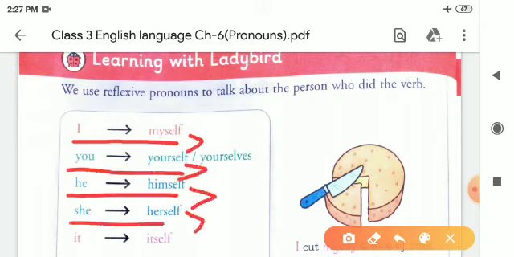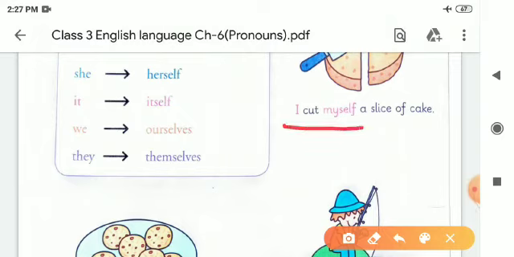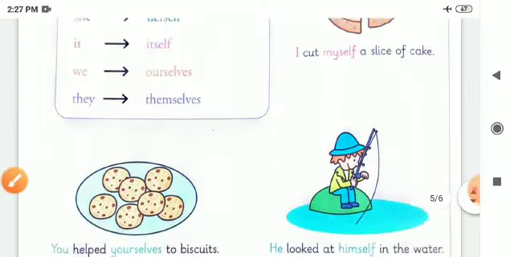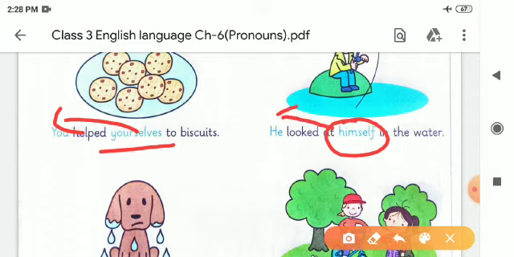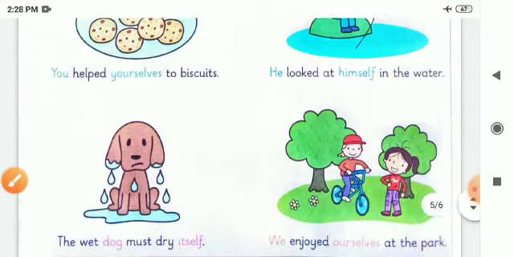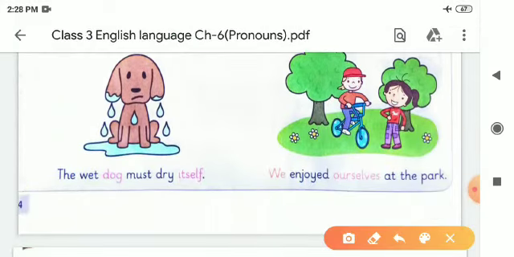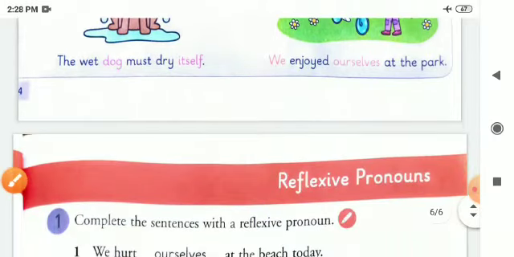Here are some examples with the pictures. I cut myself a slice of cake. Myself is a reflexive form of I. You helped yourself to a biscuit. Yourself is a reflexive pronoun of you. He looked at himself in the water. Himself is the reflexive pronoun of he. The wet dog must dry itself. So itself is a reflexive pronoun of dog. So in this way, children, you will complete it.